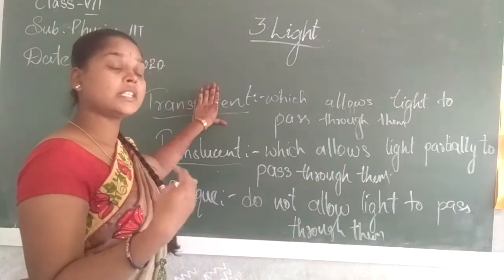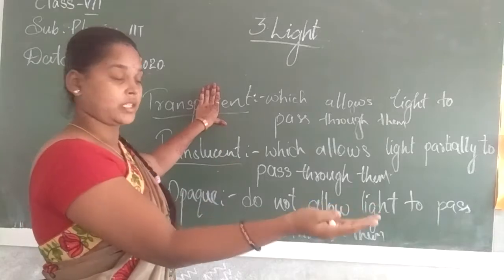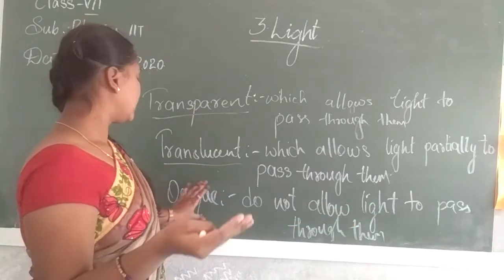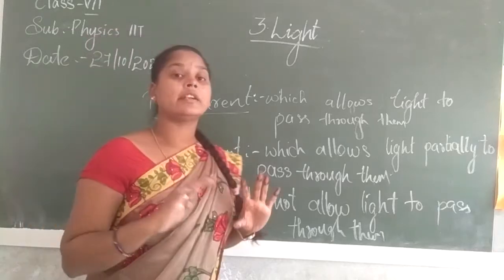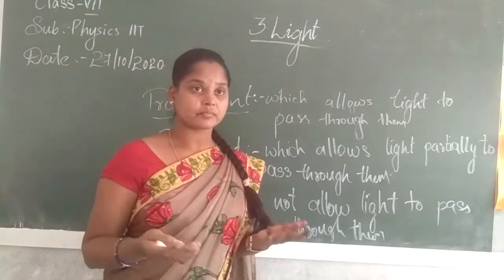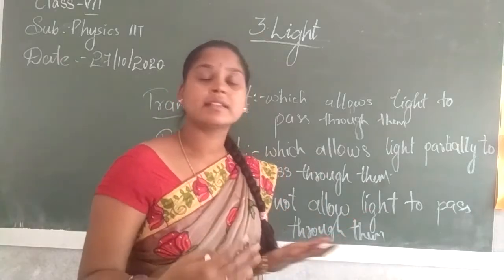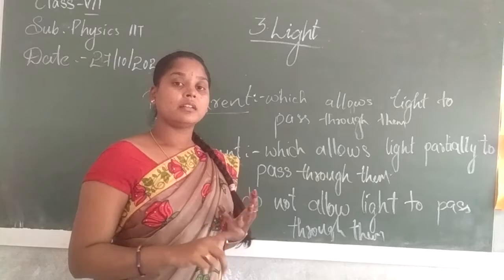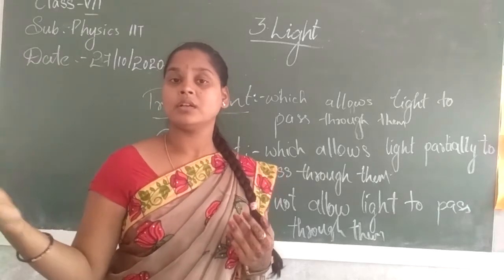Transparent means we can see what is on the other side of the object. Translucent, we can see only a partial object. Opaque, we do not see at all. Some more examples of transparent medium: air is a transparent medium, glass is a transparent medium, and also windows and all those things.